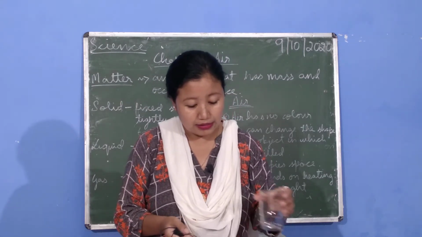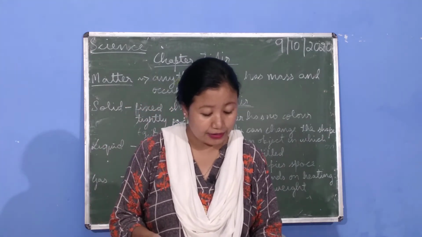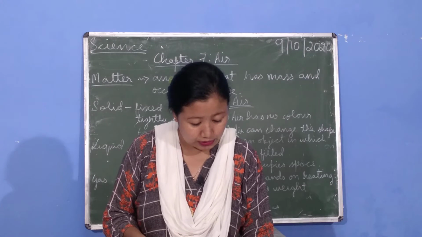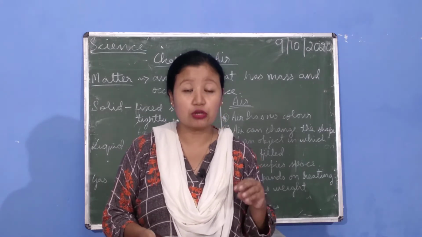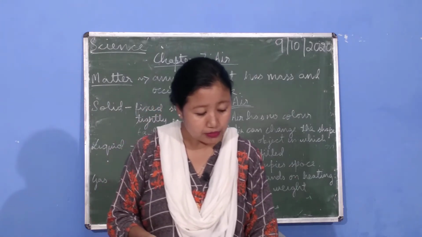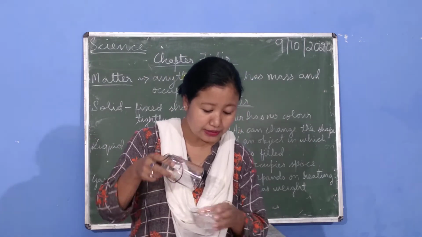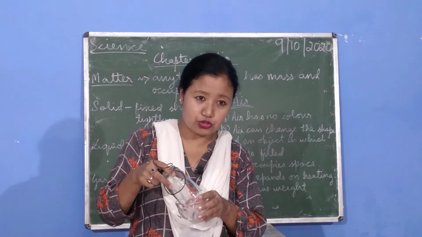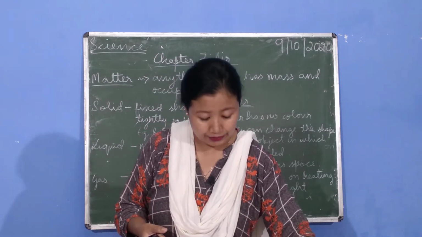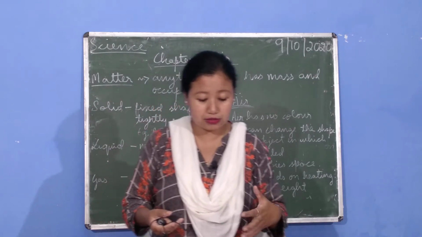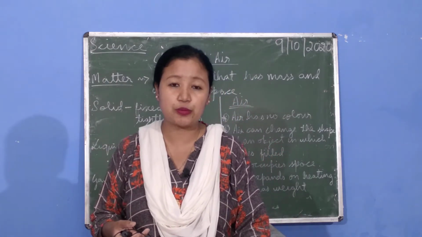All this has air. Now you need a bottle to prove that air occupies space. You need an empty bottle, tube filled with water. It's there in the book only. The empty bottle also has air in it. So suppose if this is a bottle, just dip the bottle like this and then tilt it. So what will happen? Your bubbles will come out. That means when you see bubbles coming out, this shows that air also occupies space. I think this experiment you can try at home.